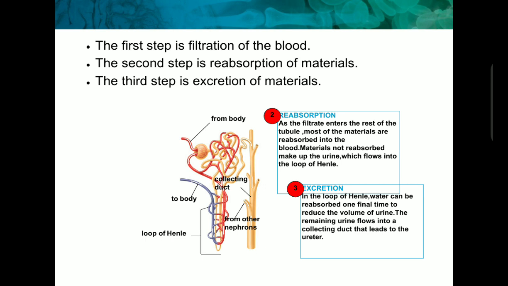After that, the third step is excretion. In the loop of Henle, water can be reabsorbed a final time to reduce the volume of urine. Basically, whatever reabsorption takes place is to reduce the volume of urine. The remaining urine flows into a collecting duct that leads to the ureter. After reabsorption in the loop of Henle, it moves towards the collecting duct, which is connected with the ureter of our body.